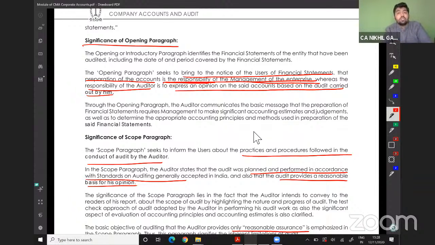The responsibility of the auditor is only to express his opinion on the said accounts based on the audit carried out by him. So the responsibility is of management. It is not my responsibility to prepare the financial statement. My responsibility is to verify the financial statements.